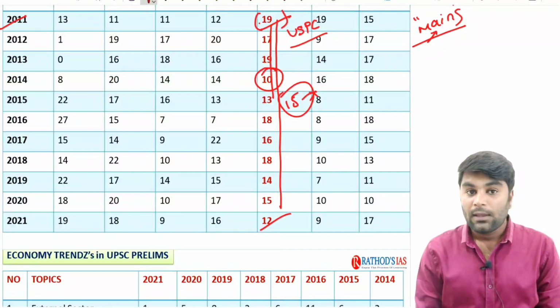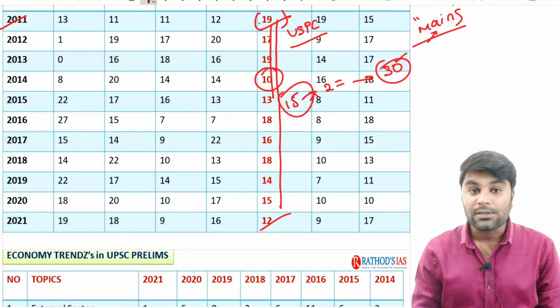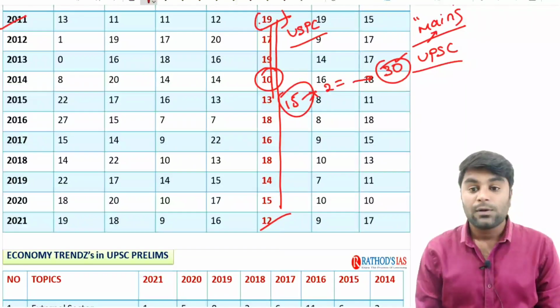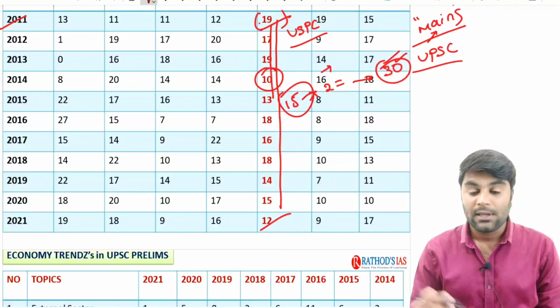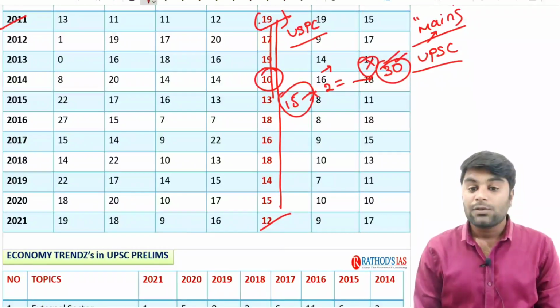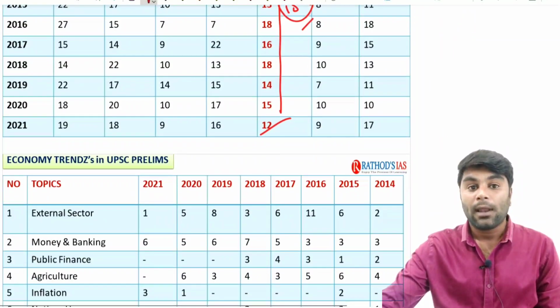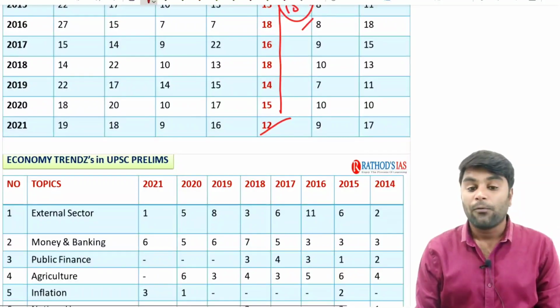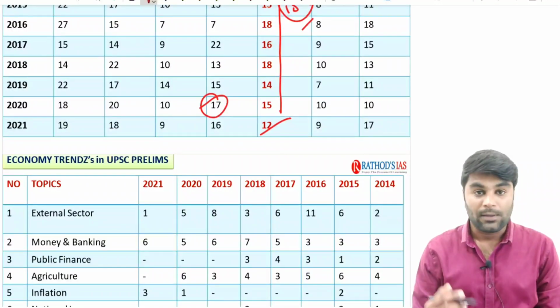Since each question carries 2 marks in UPSC, it translates to about 30 marks, which is the weightage of the subject on average in your UPSC prelims. Acquiring 30 marks is going to play a great role in being selected for UPSC mains. It is going to be a game changer. So you might now have an idea of the weightage of Indian economy in prelims.